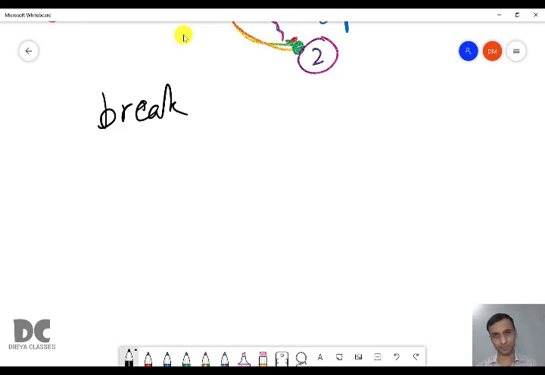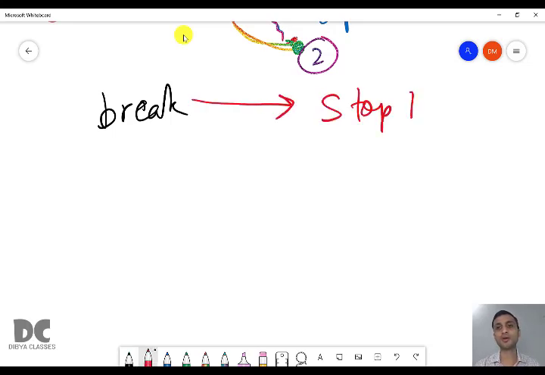So here in loops, currently we are studying loops. In a loop, break will be used to stop the loop. If you remember in chapter 5, we used break to stop the switch. After a case was completed, we used break so that the switch stops. It doesn't check other cases.